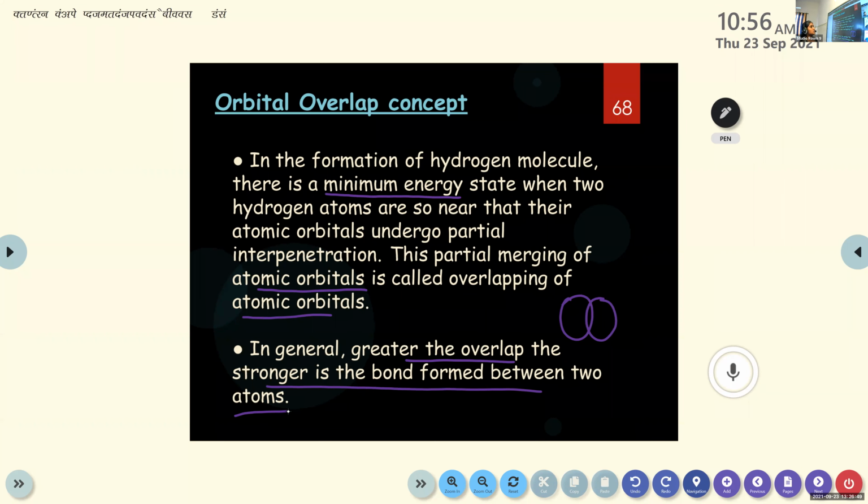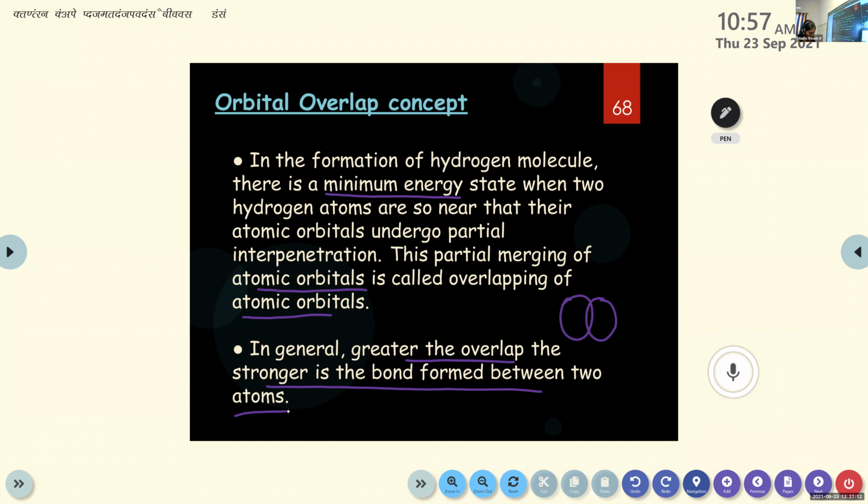So the next concept is overlapping of atomic orbitals, or orbital overlap concept. For learning this concept, you have to recall the shapes of different orbitals, mainly S and P. Do you remember the shape of S orbital, children?